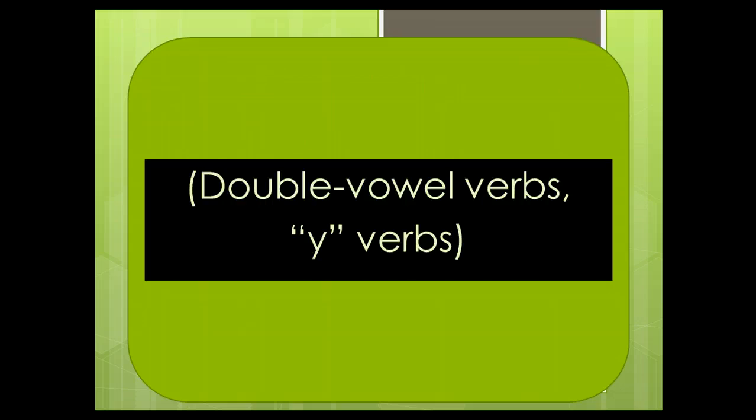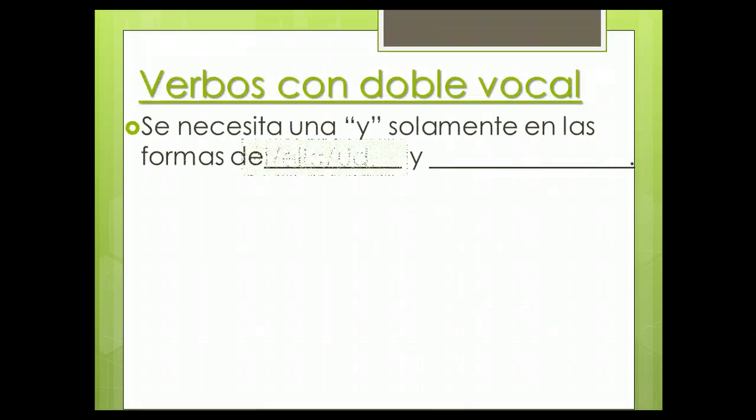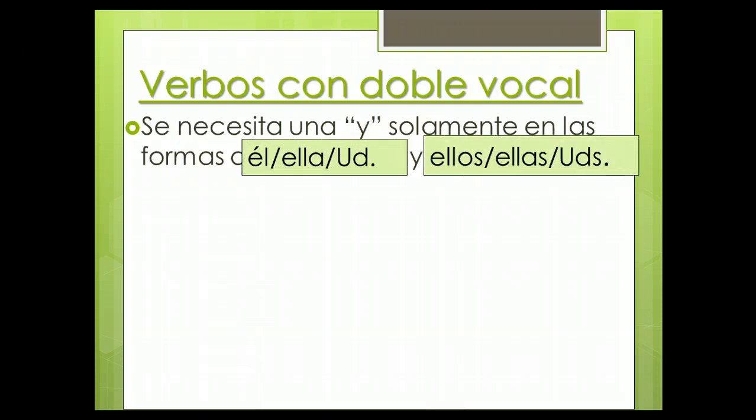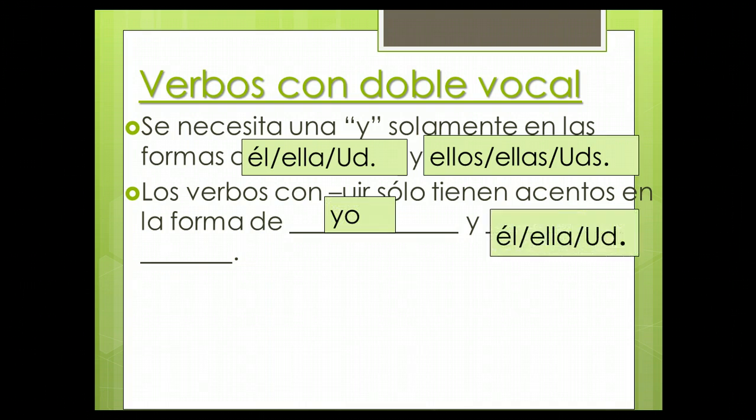And then we have our double vowel verbs or our Y verbs. So again, this will only be in the él/ella/usted and the ellos, ellas, ustedes forms. This is verbs that have a double vowel. They will end up with a Y in these two forms. Also, verbs that end in UIR will have accents only in the yo form and the él/ella/usted form, while the rest of the double vowel verbs will have accents in every single form except for the ellos, ellas, ustedes.